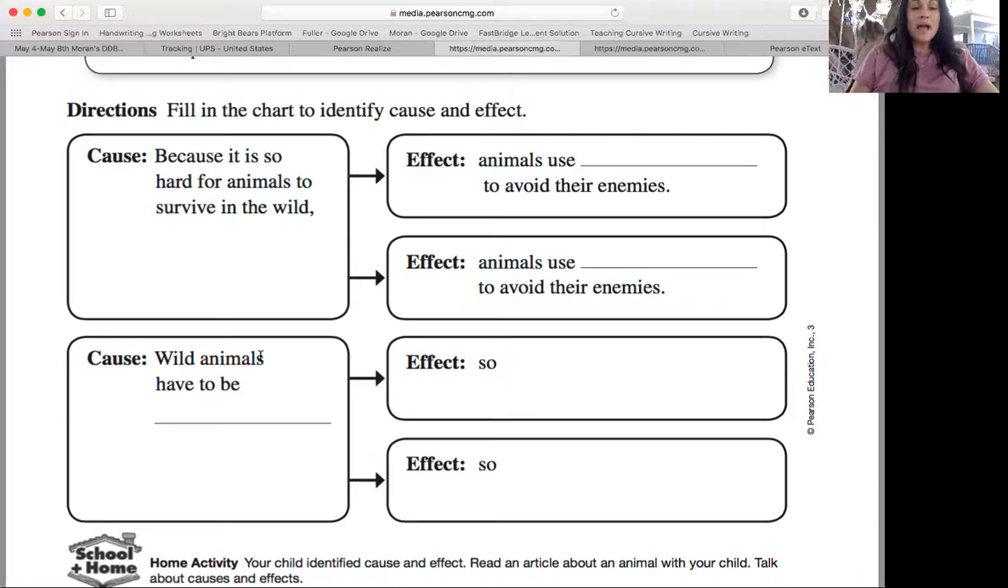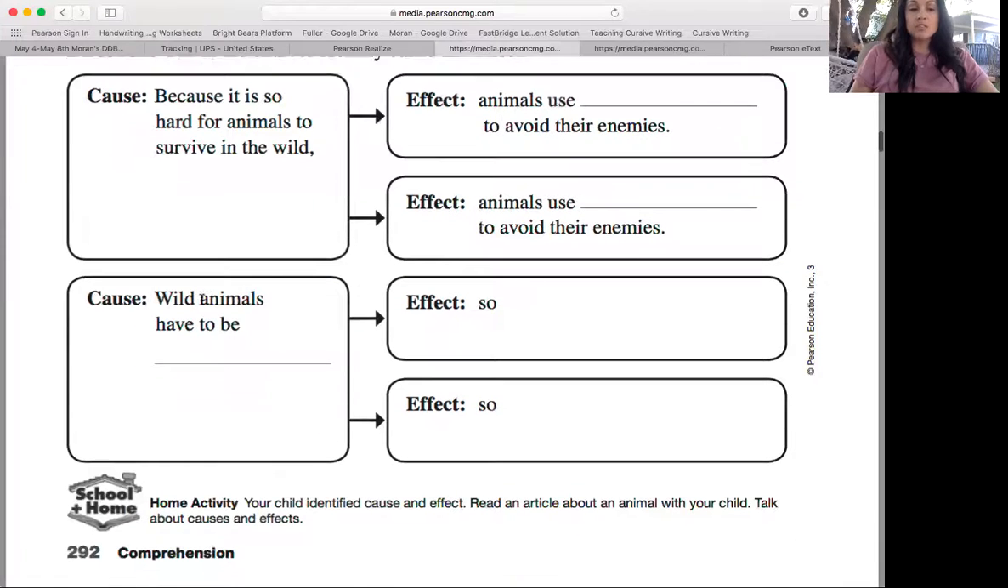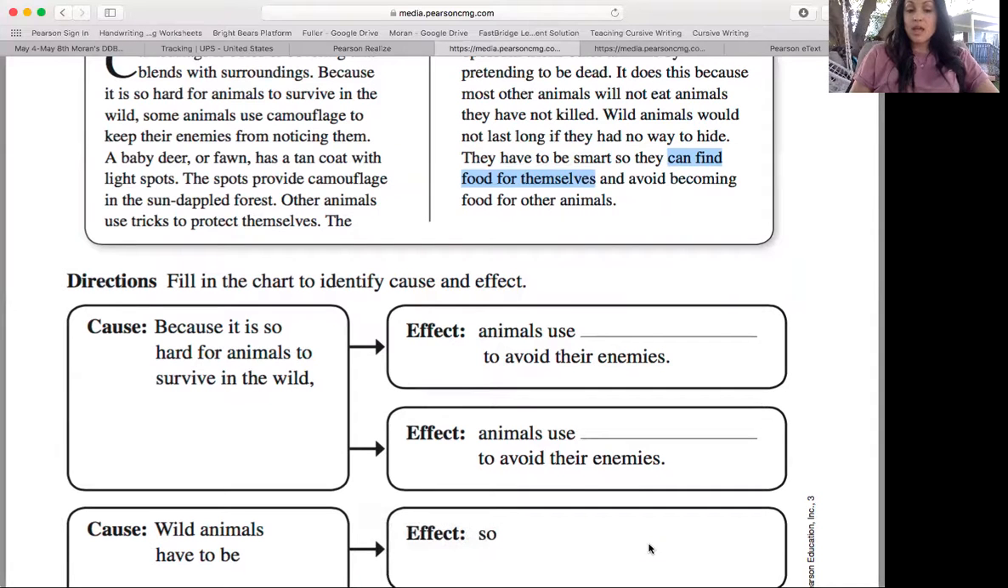Okay, so wild animals have to be blank. Let's go back up and look for evidence. Wild animals have to be, they have to be smart. Okay, so wild animals have to be smart. Now, why do they have to be smart? They have to be smart so they can find food for themselves. That's one of them for this one. They also have to be smart so they avoid becoming food for other animals.